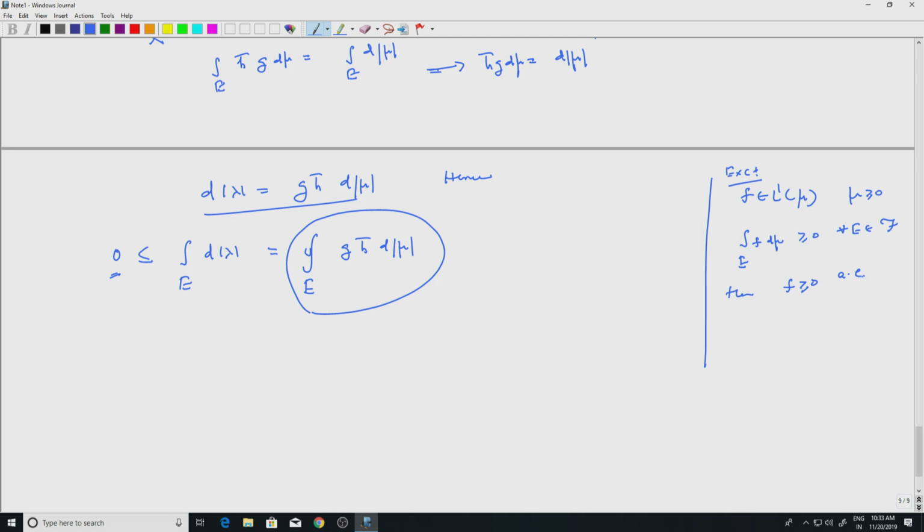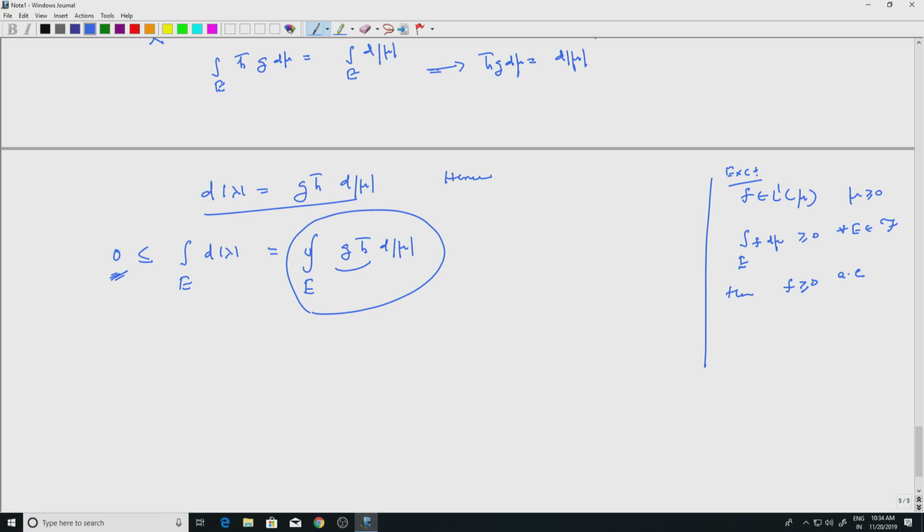For example, f can be complex valued, but if you write f as real plus i times the imaginary part, the imaginary integrals are all 0, so the imaginary part will have to be 0, and so f is real valued. And all the integrals over subsets of X are also positive, so f will have to be positive, okay. So, that's an easy assertion, and what we have got is that g h bar has the same property, that it is positive, okay. In this case you can use